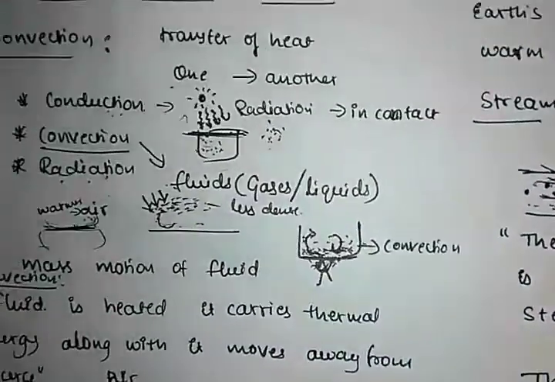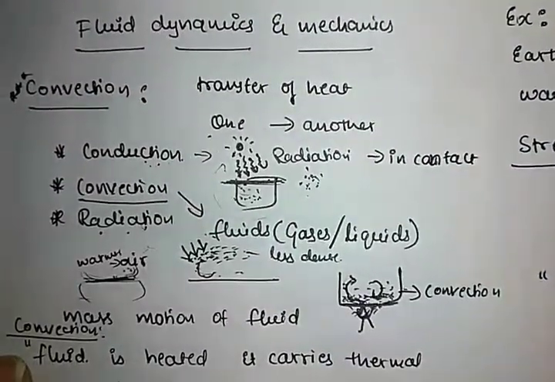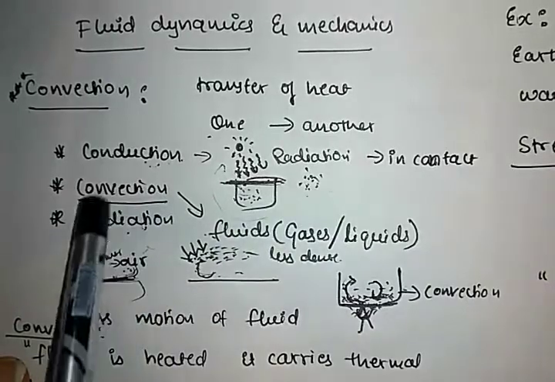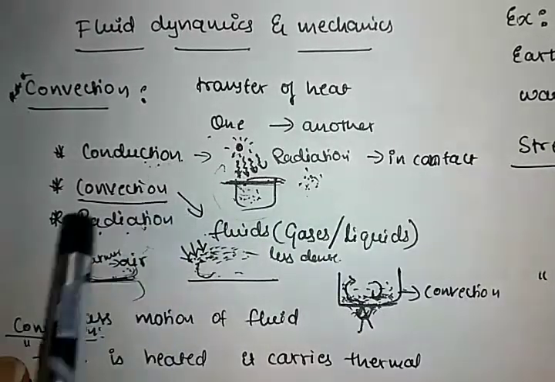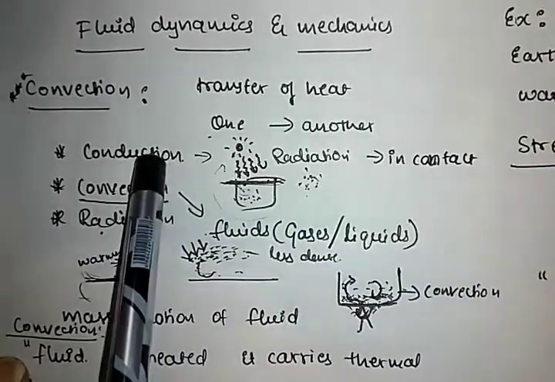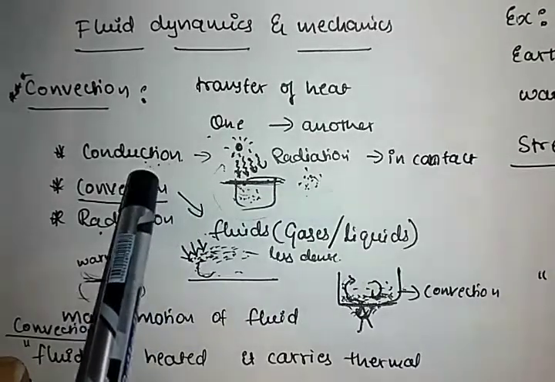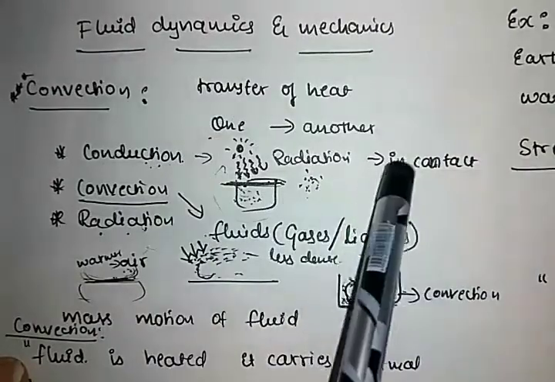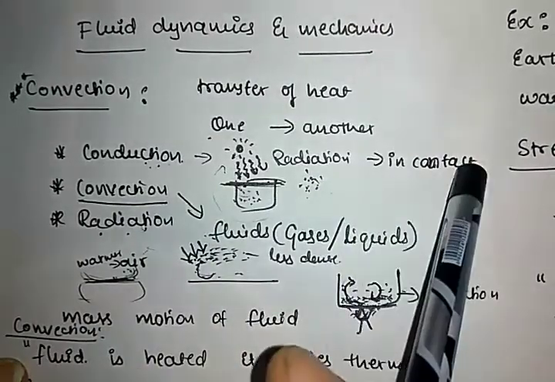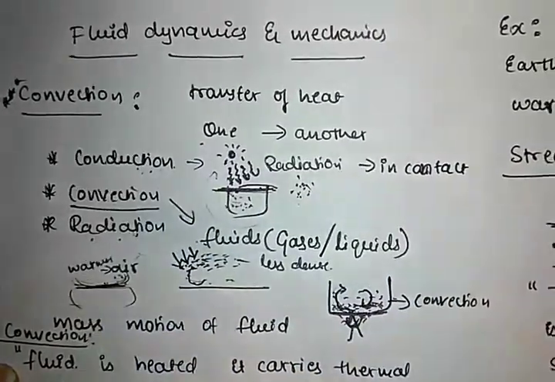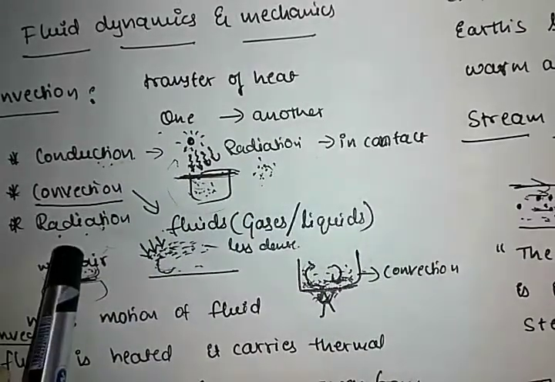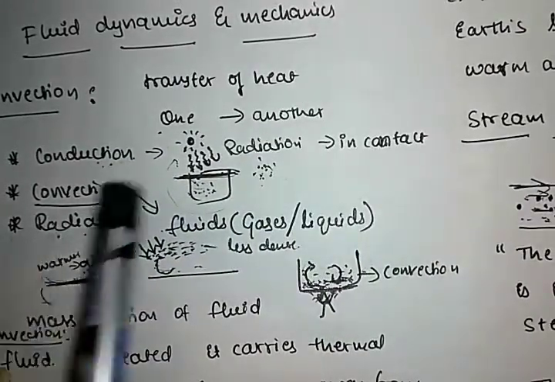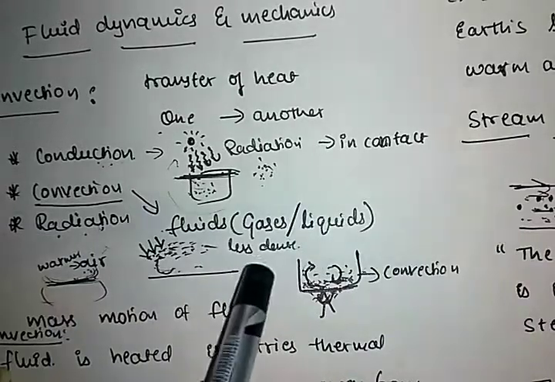So what is meant by convection? There are 3 modes of transfer of heat: conduction, convection and radiation. Conduction means the transfer of heat from one object to another by placing them in contact with it. Without any contact, the heat transferred is known as radiation.